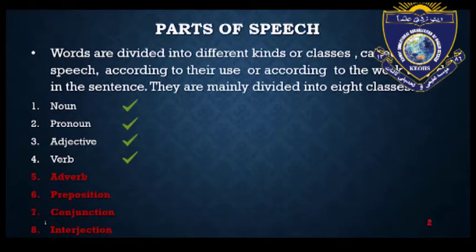What is the first one? The first one is noun. The second one is pronoun. The third one is adjective. The fourth one is verb. The fifth one is adverb. The sixth one is preposition. The seventh one is conjunction. And the last one is interjection.